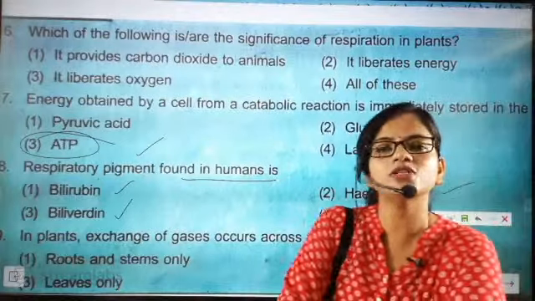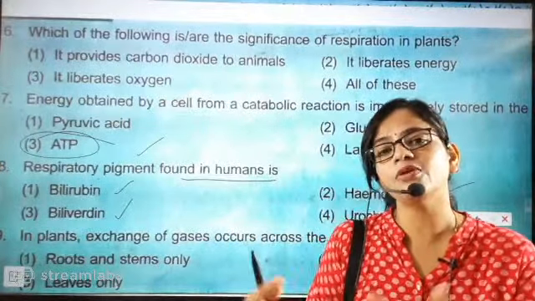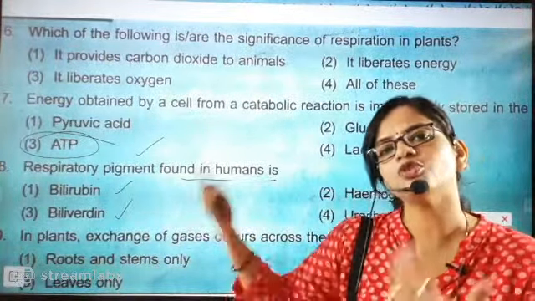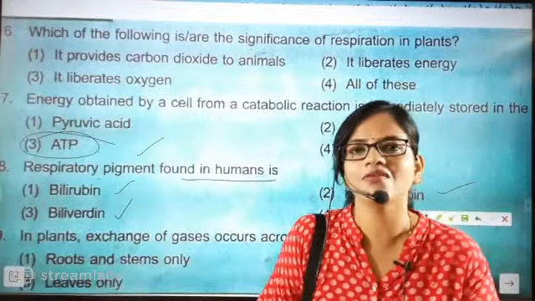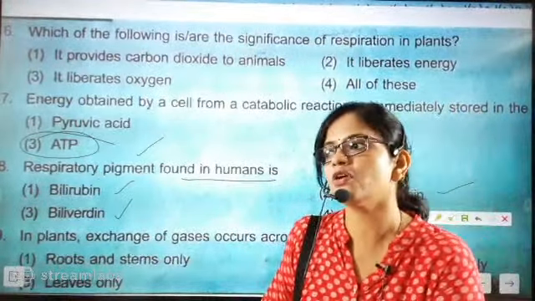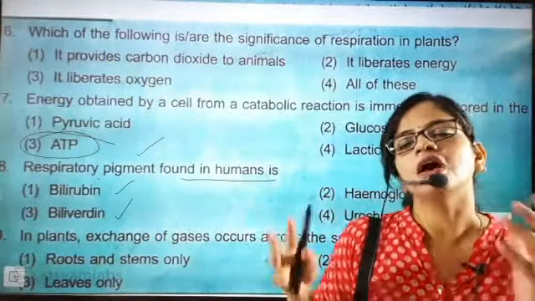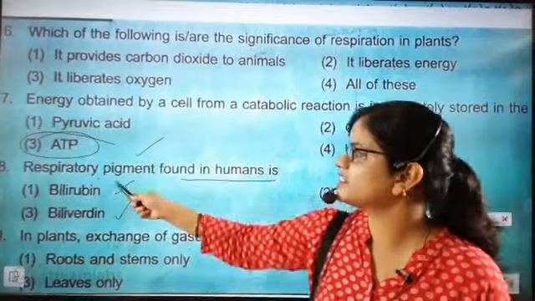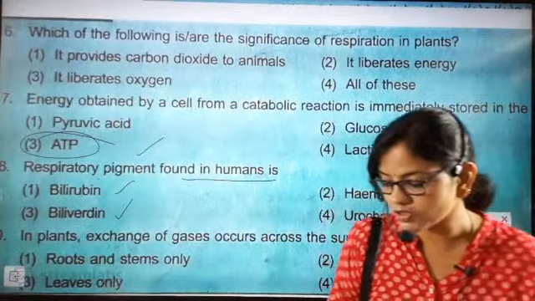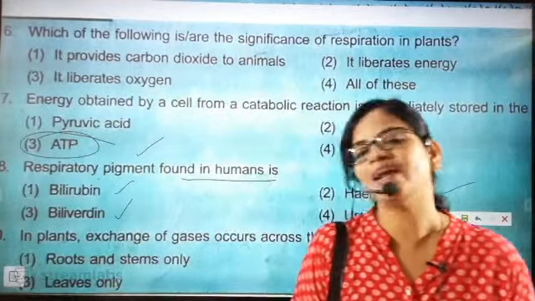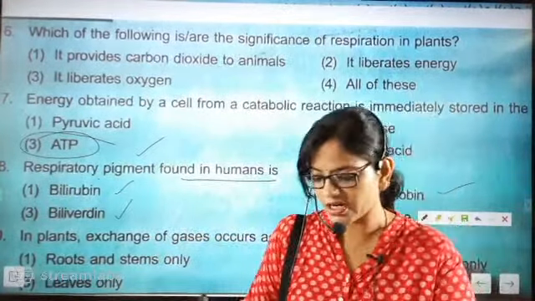Then you will ask why hemoglobin is called the respiratory pigment. The answer is simple: hemoglobin is capable of carrying oxygen. Hemoglobin binds oxygen and transports it to each and every cell. In the absence of oxygen, humans cannot have aerobic respiration, and without it they cannot generate energy. That is why it is called the respiratory pigment. It binds oxygen and distributes it to different cells. So this part is very important.